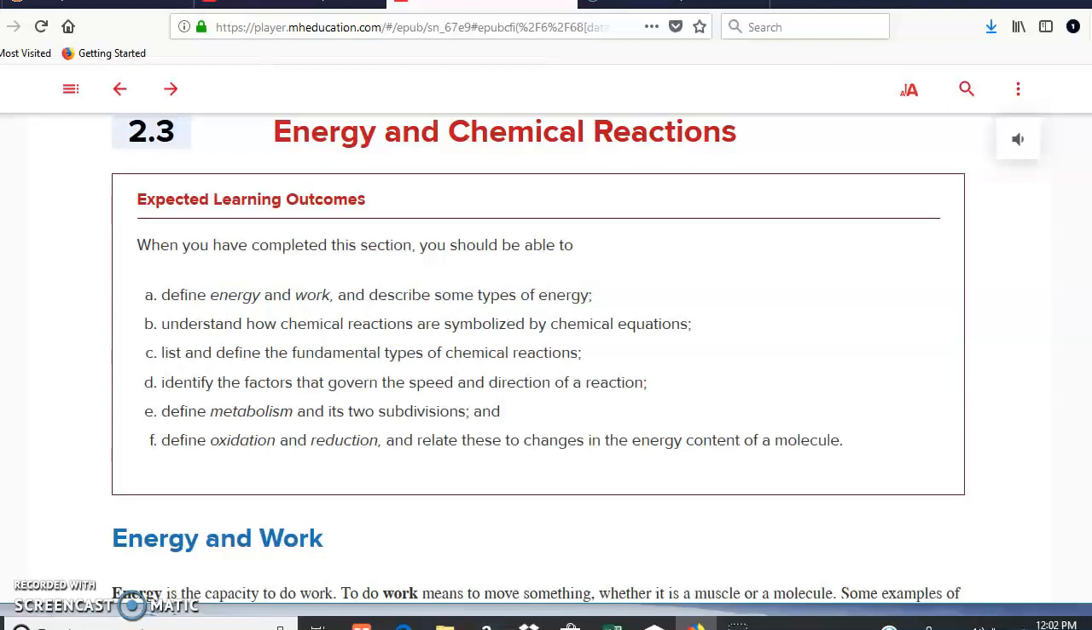Okay, the next topic is energy and chemical reactions. As you can see in there, we have energy and work. Energy is the capacity to do work, and work means moving something, such as, for example, a molecule or muscle.